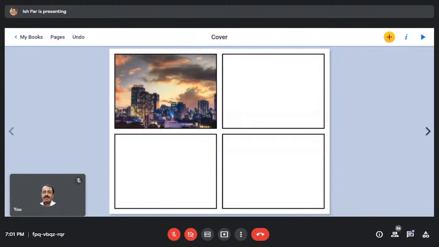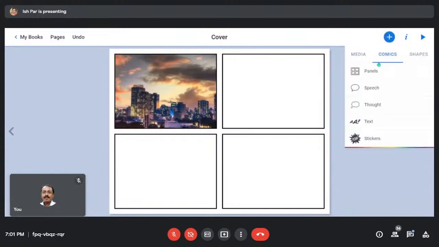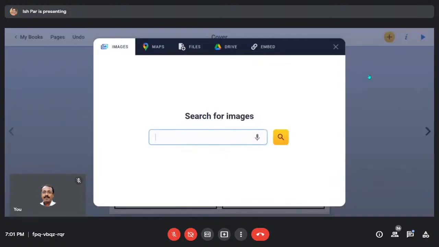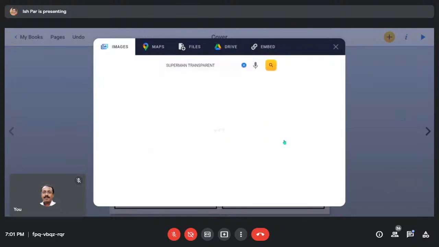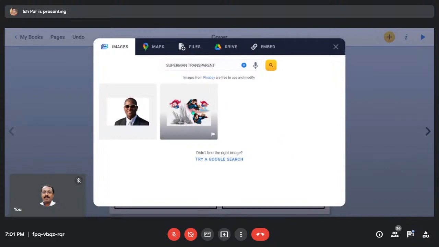See, here it is. Now I want to add, let's make a Superman magazine. So again, I'll import an image of Superman. We generally write transparent to avoid the background. Otherwise, there is a background remover.